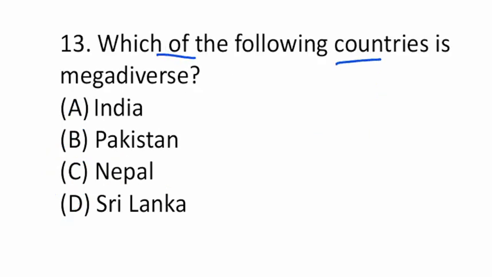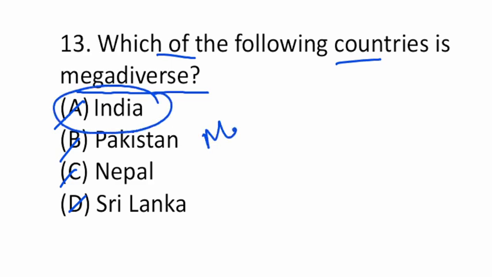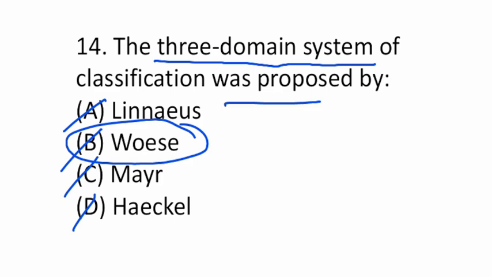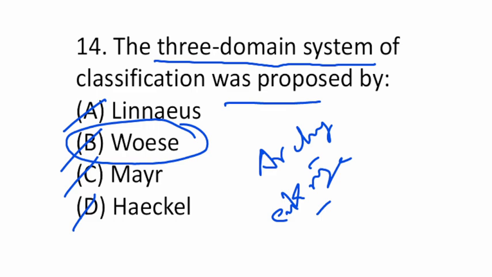Which of the following countries is mega diverse? India, Pakistan, Nepal, Sri Lanka. So India is considered as a mega biodiversity country. Next, the three domain system was proposed by Linnaeus, Woese, Mayr or Haeckel. This three domain system was proposed by Woese. That is Archaea, Eukarya and Bacteria. There are three domains.